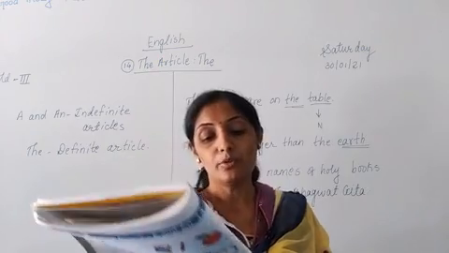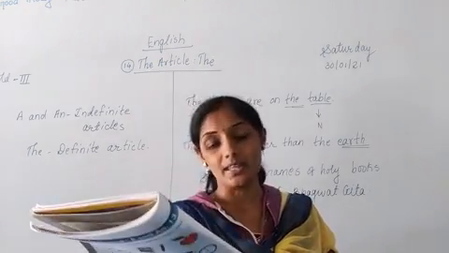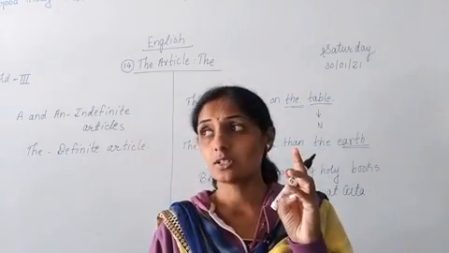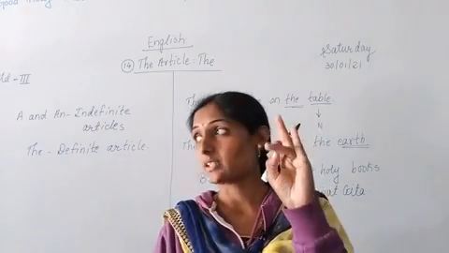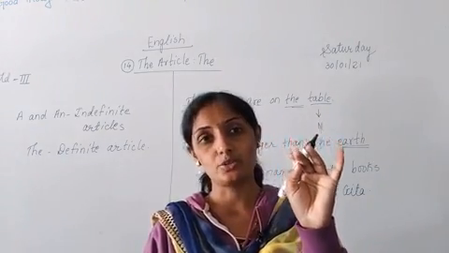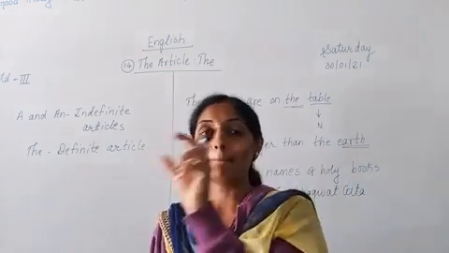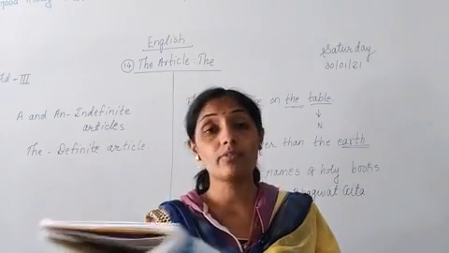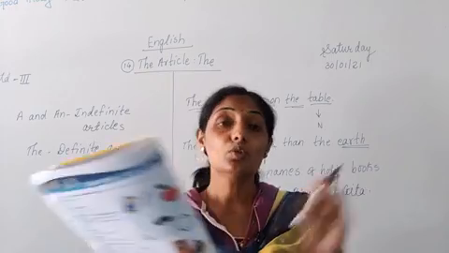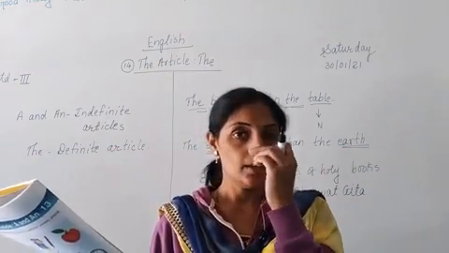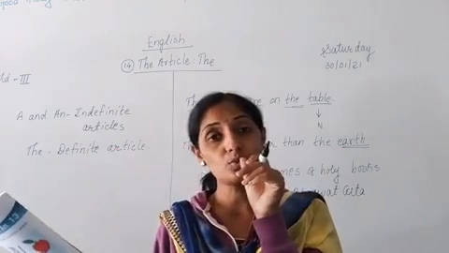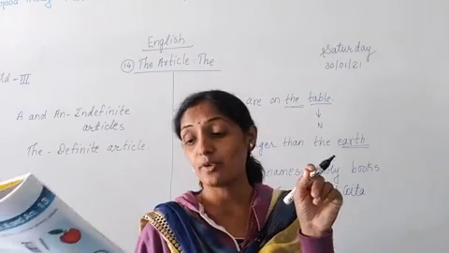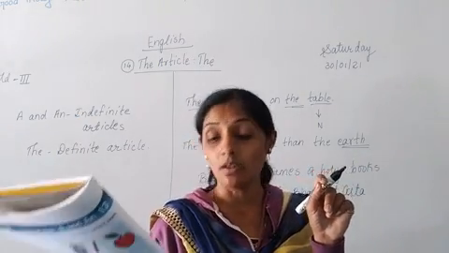Next one. Before adjectives of superlative degree. There are 3 degrees. Okay. First one is what? Positive. Second one is comparative. And third one is superlative. Big, bigger, biggest. Good, better, best. Okay. Now best is what? Best is superlative degree. So when we use superlative degrees in the sentence, before adjectives of the superlative degree, we use the.